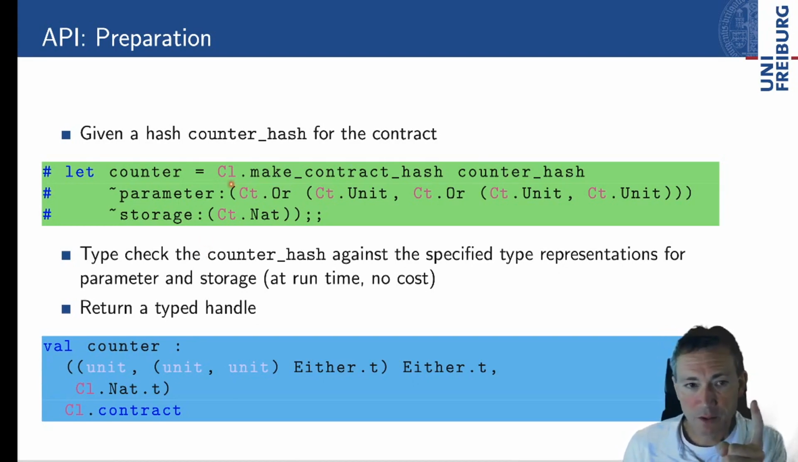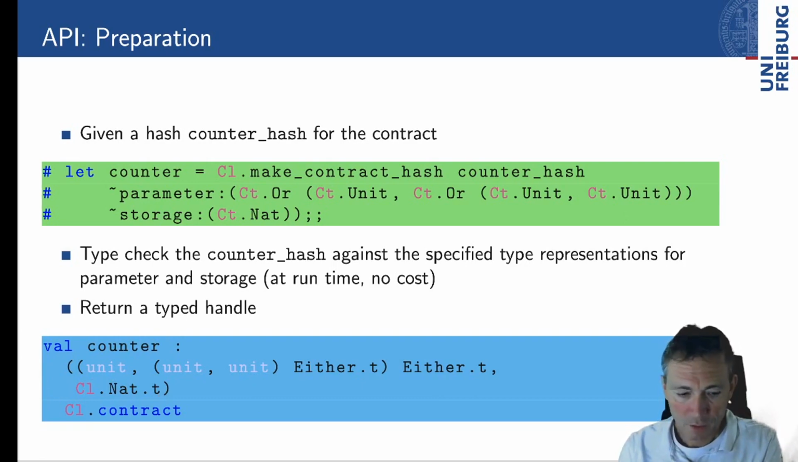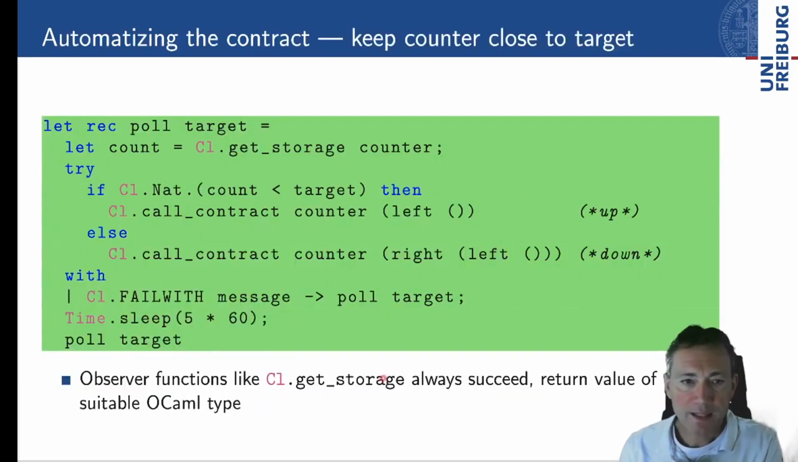Does it have a parameter of the type specified? Does it have storage of the type specified? The nice thing is, well, it happens at runtime, that's maybe not so nice, but the nice thing is it happens at no cost. There is no blockchain transaction needed in order to verify these types. Once that is verified, we obtain a typed handle counter where the parameter is mapped into a corresponding OCaml type, and also the storage type is mapped into a suitable OCaml type.